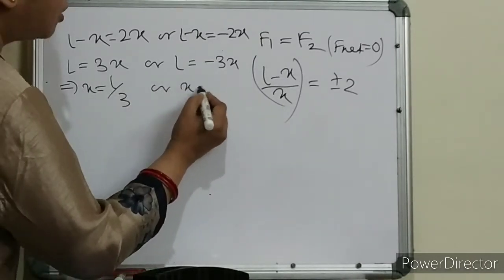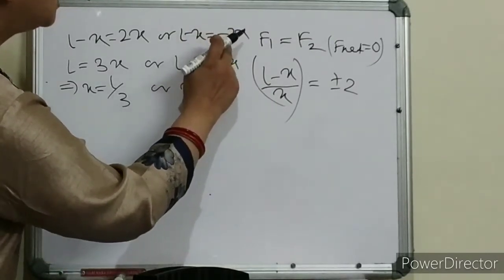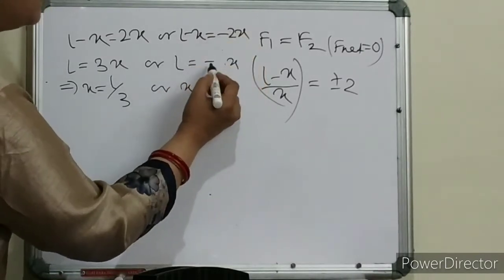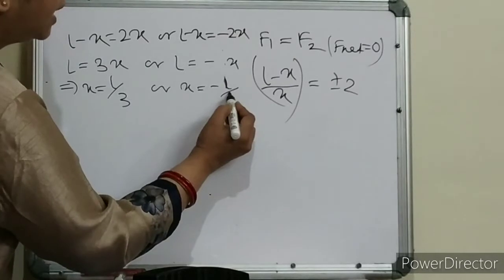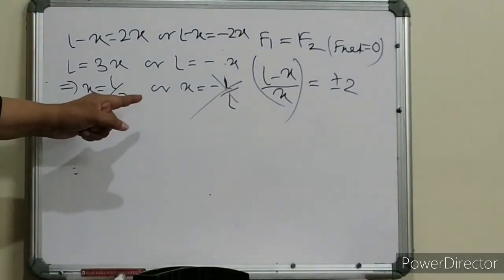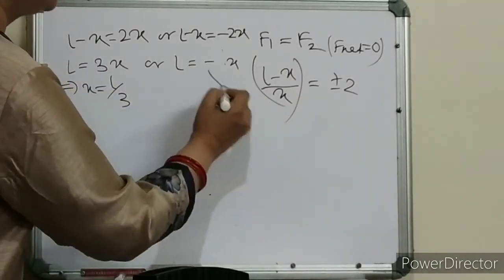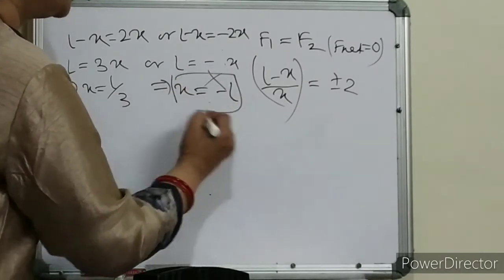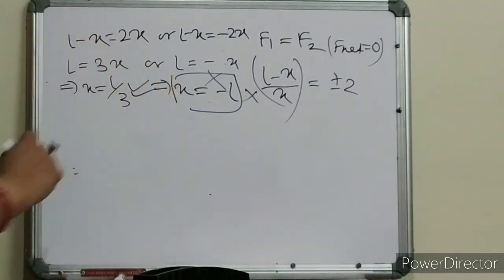In the other case, x is equal to minus L. So this condition is not possible. The length is negative, not possible. So our answer is L by 3.